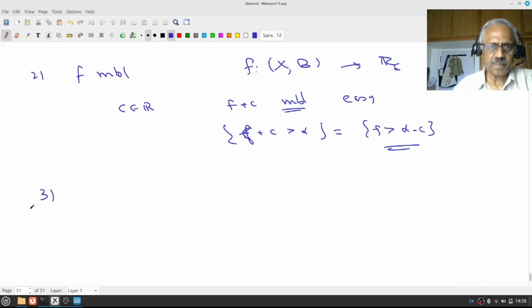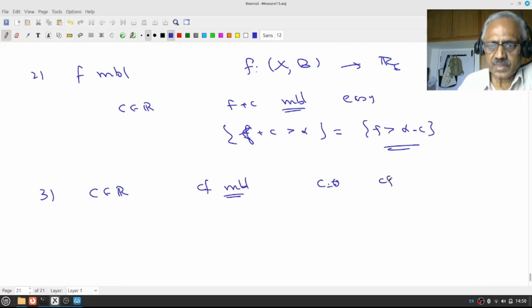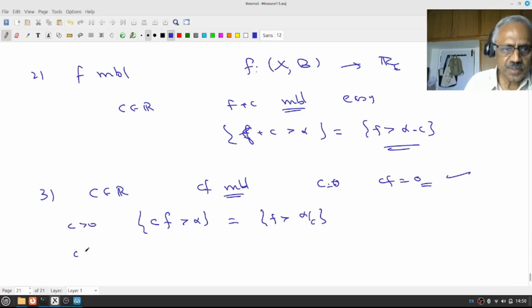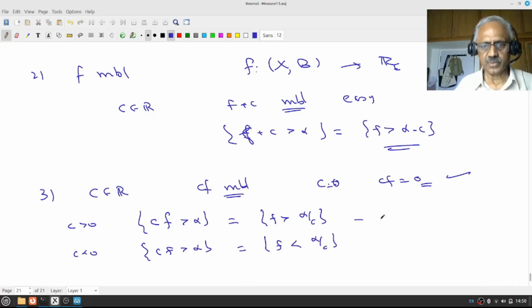The third thing: if c is a constant, then c times f is measurable, right? If c is 0, then c times f is 0, and any constant function is measurable, therefore it's okay. If c is positive, cf greater than alpha is the same as f greater than alpha by c. If c is negative, cf greater than alpha is the same as f less than alpha by c. So each one of them is measurable.